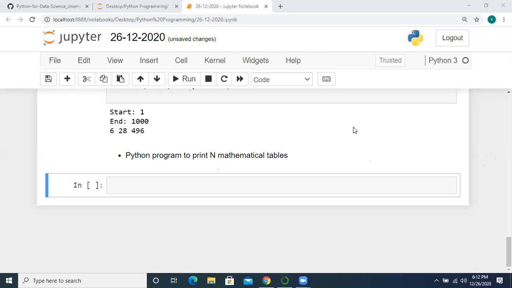So we will discuss another program after. Without using format also you can do. No need of format actually.